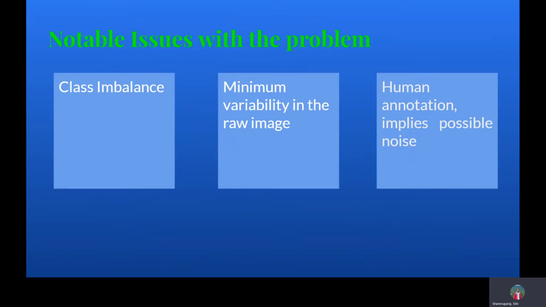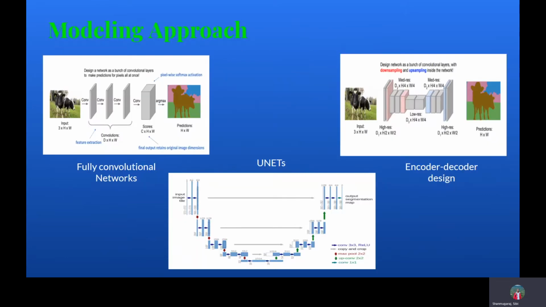The grayscale ultrasound images have minimum variability to work with, and the masks are human annotated, which could possibly introduce noise. A typical segmentation task could be addressed using common network architectures, from fully convolutional networks to encoder-decoder models and the more advanced U-Nets. U-Nets have gained more prominence in this problem space recently.